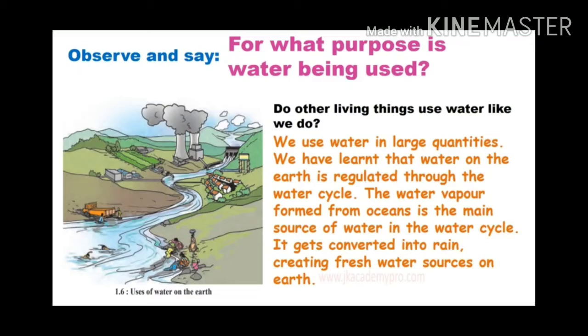Observe and say, for what purpose is water being used? Do other living things use water like we do? We use water in large quantities. We have learned that water on the earth is regulated through the water cycle. The water vapor formed from oceans is the main source of water in the water cycle. It gets converted into rain, creating fresh water sources on earth. You can see that picture.